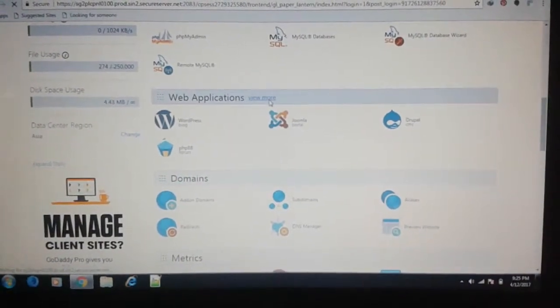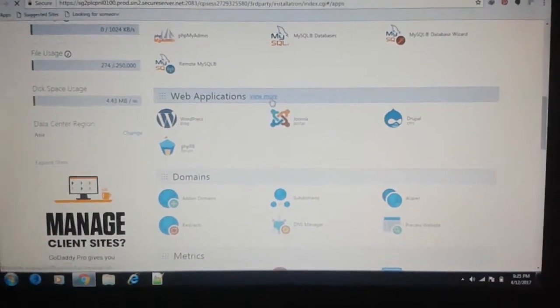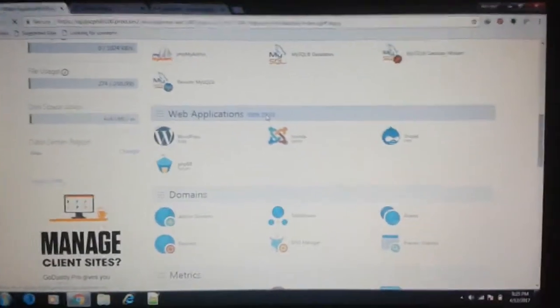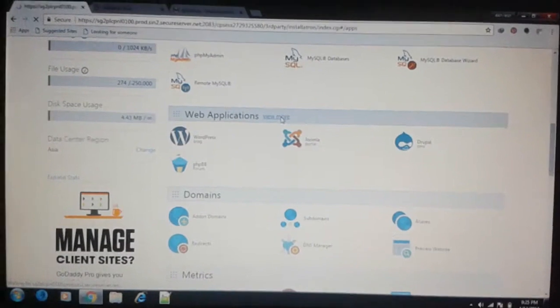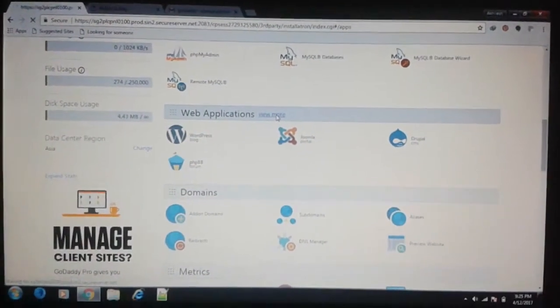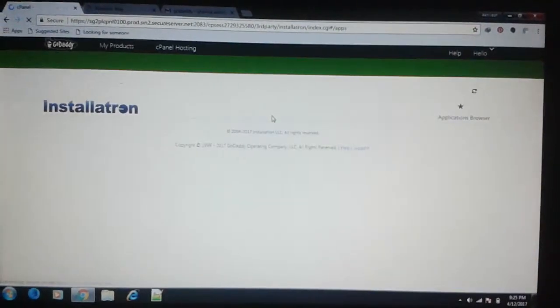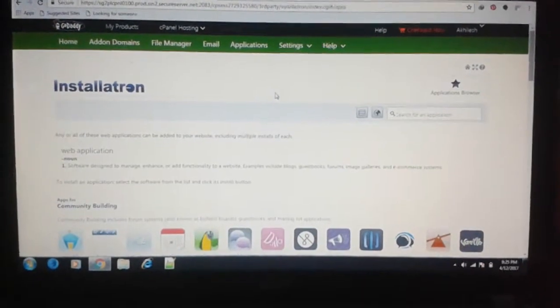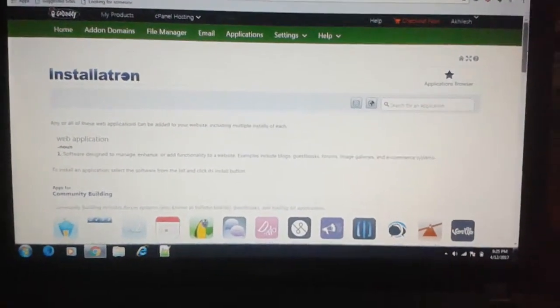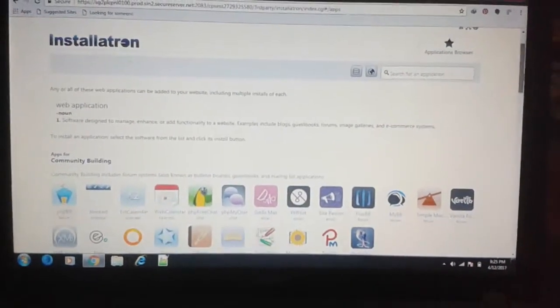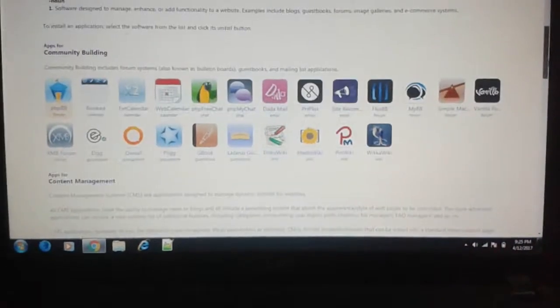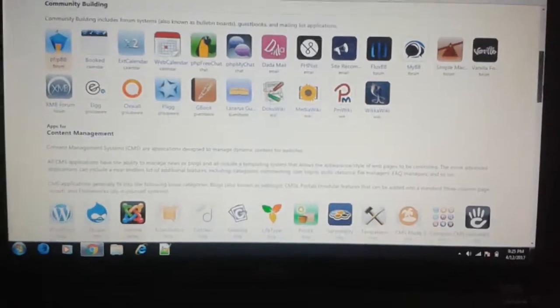Okay, so let's see. When I click on view more, then it's showing something. So wait a minute. Yeah, so as you can see, installation, there's a lot of application.